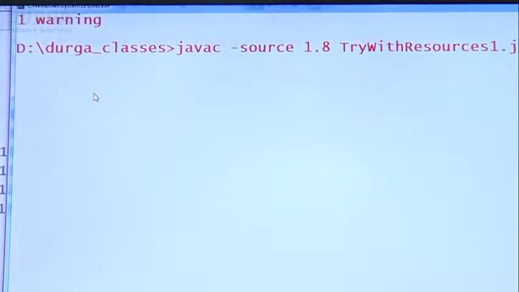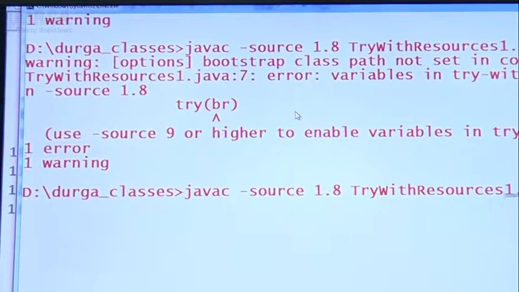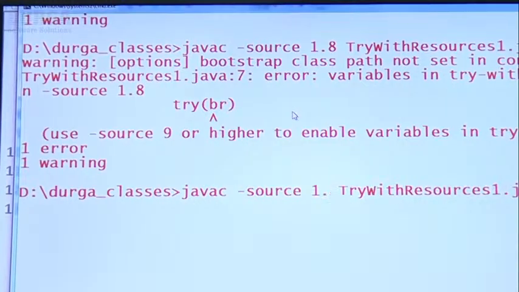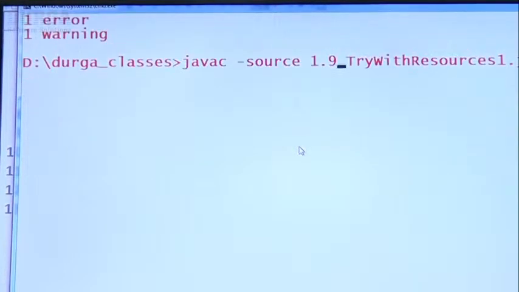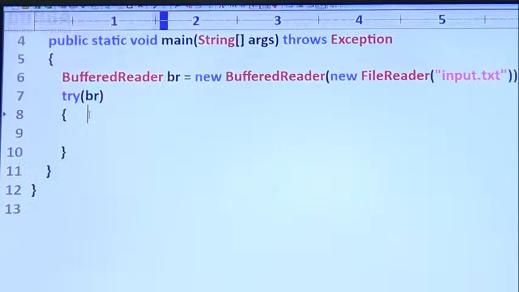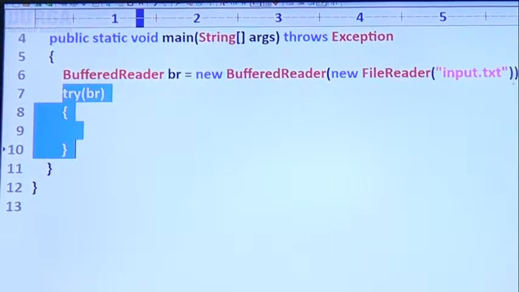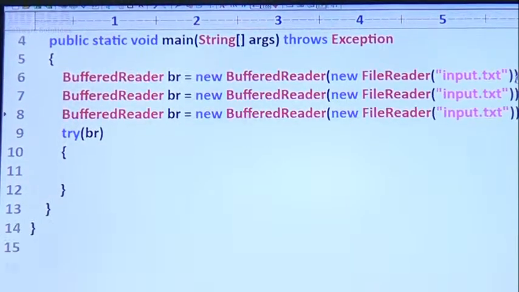Let me compile according to 1.8. We are going to get one error. Let me compile the same thing according to version 1.9. Observe a bit carefully, sir. Happily there is no warning, there is no error, because this type of facility came from version 1.9 onwards.